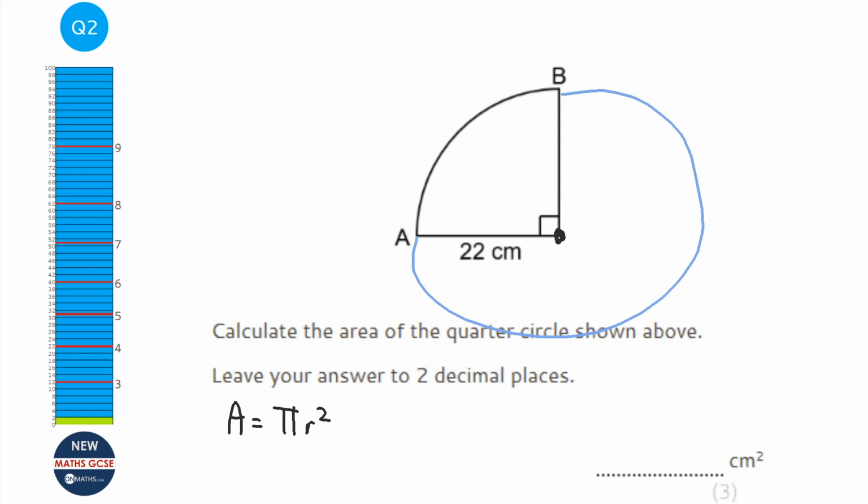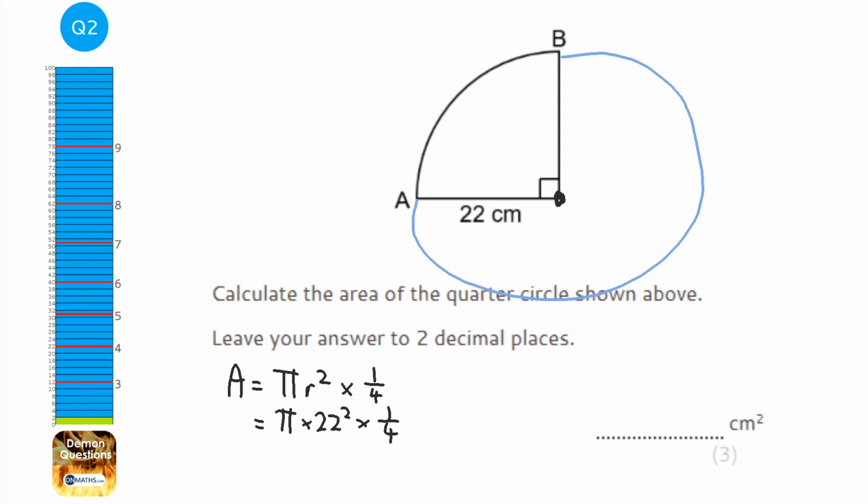So we know what the radius is, and all we do is multiply by the fraction of the circle we have, which is a quarter. So it's pi times 22 squared, times a quarter. On my calculator, pi times 22 squared, press equals, and then just divide it by 4. That's the same as multiplying it by a quarter.